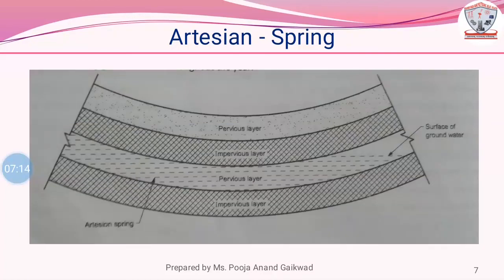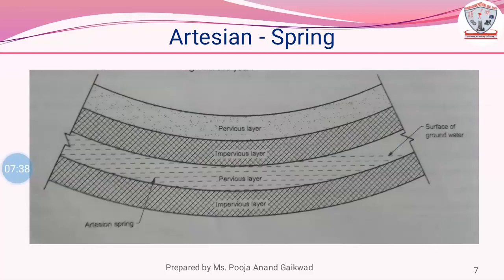Artesian spring. The artesian spring may be formed due to the presence of fissures or cracks in an impervious layer. The fissures or cracks should continue up to the ground surface. The artesian spring gives out water throughout the year.